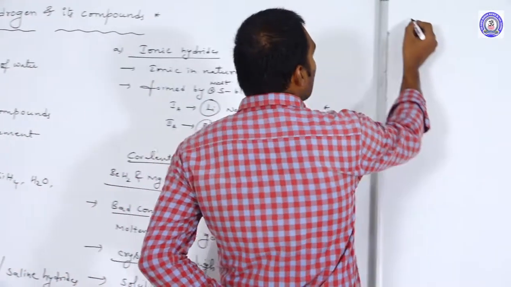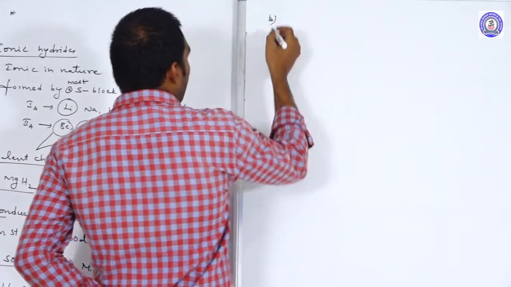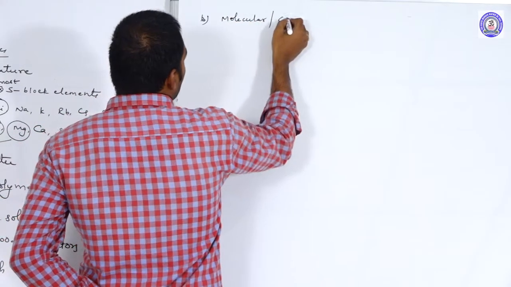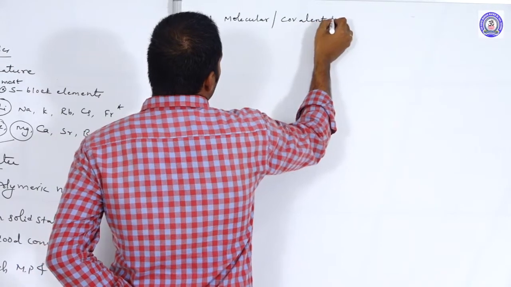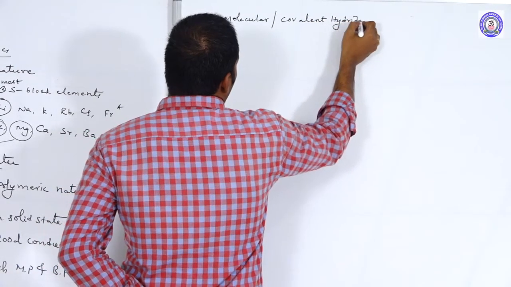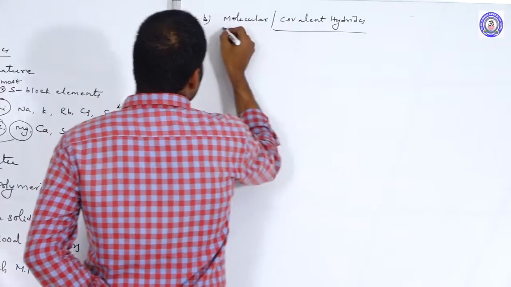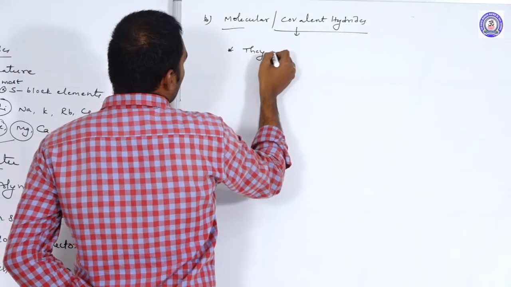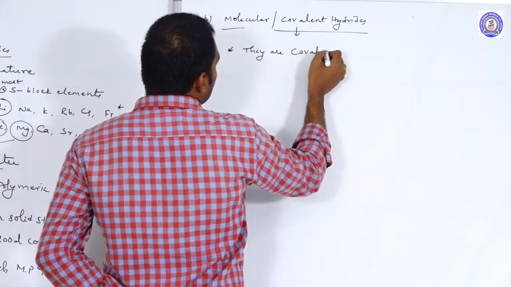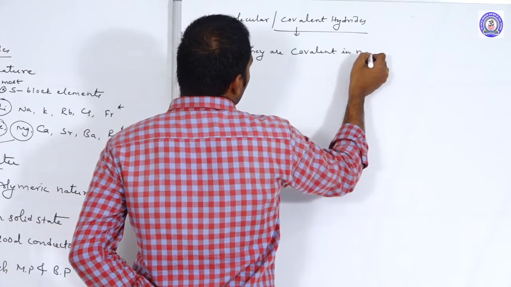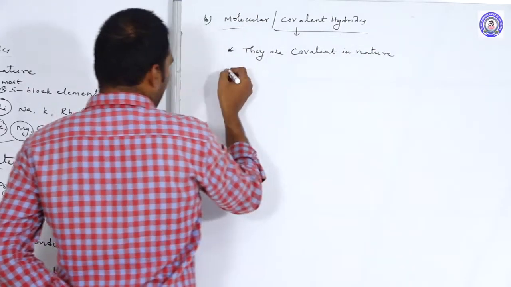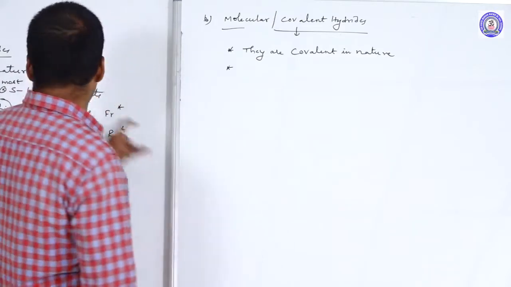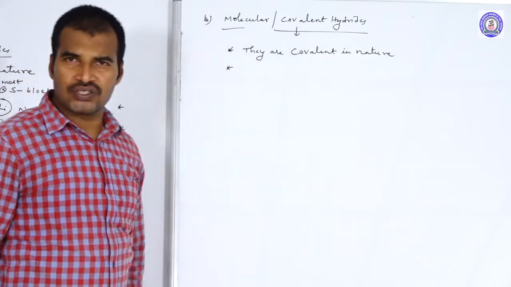Next, let us move to the second category of hydrides, that is molecular hydrides. Also we call them covalent hydrides. In the name itself it was there. What is the nature of them? These hydrides are covalent in nature.